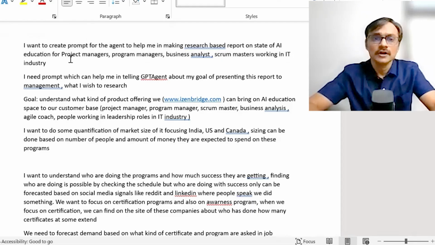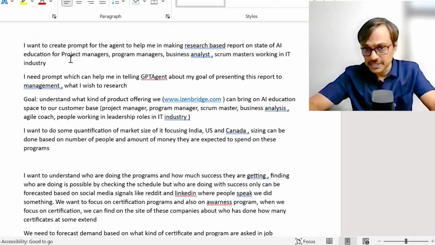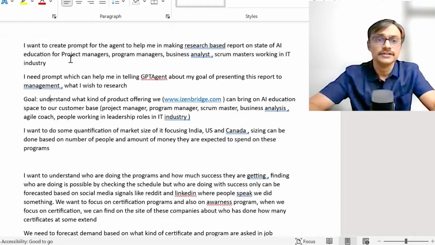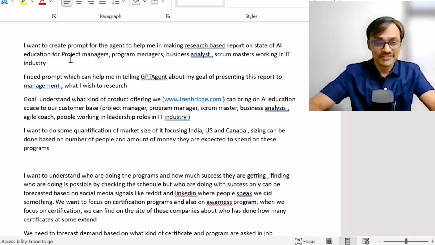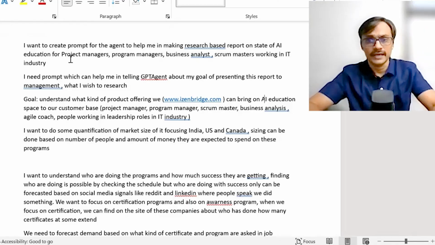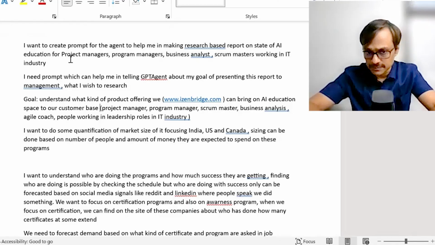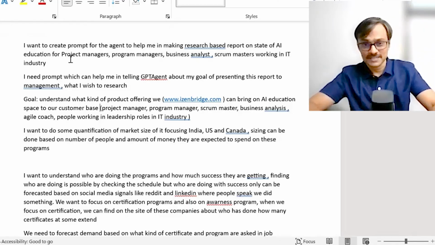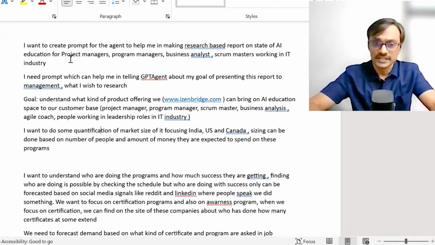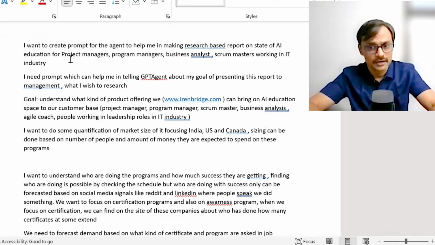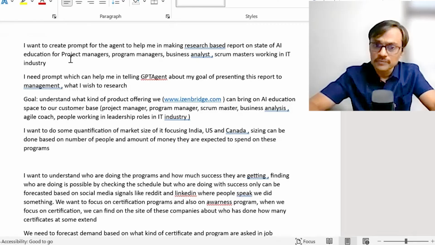I need a prompt which can help me in telling GPT agent about my goal, presenting the report to the management, what I wish to do. My goal is understand what market product offering we can bring on AI education space to our customer base. And then I'm explaining it, and I want to do some quantification of market size, focusing on India, US, and Canada. Sizing can be done based on number of people, amount of money they are expected to spend on these